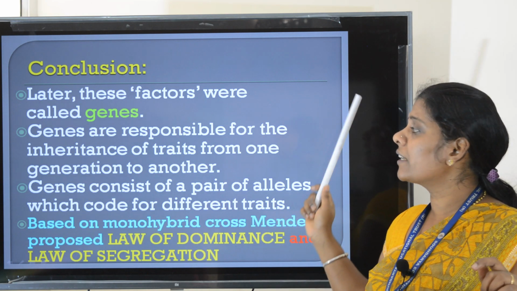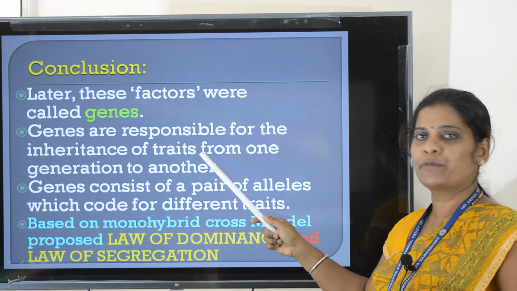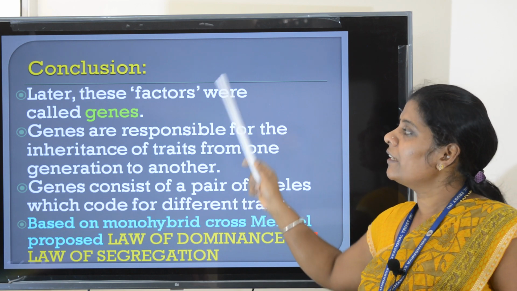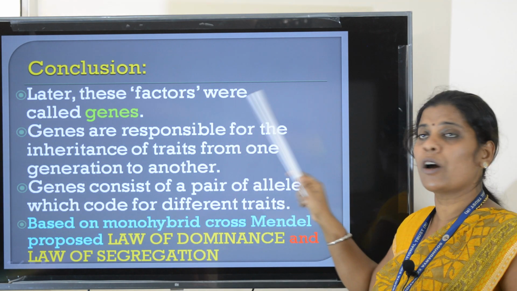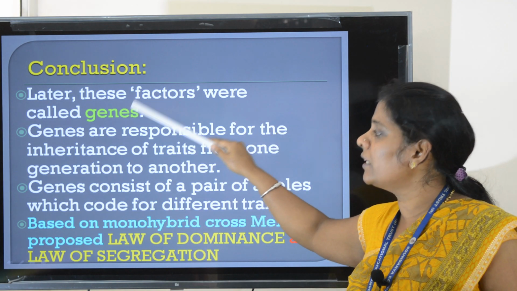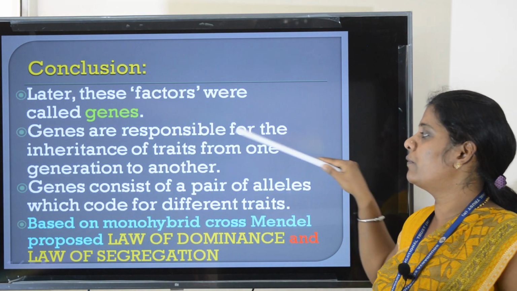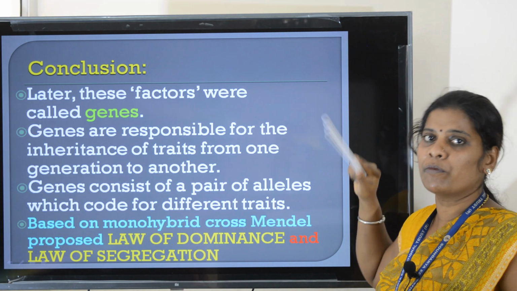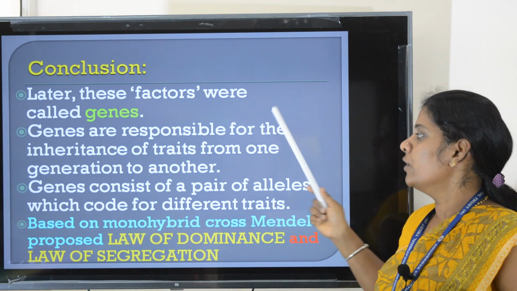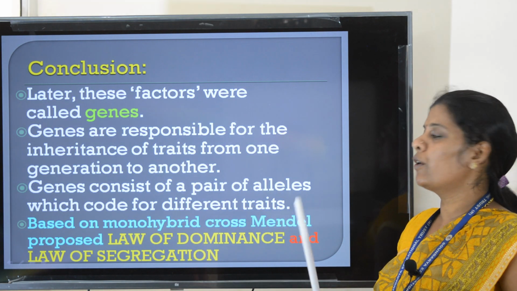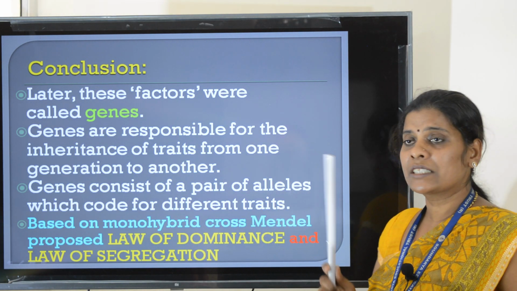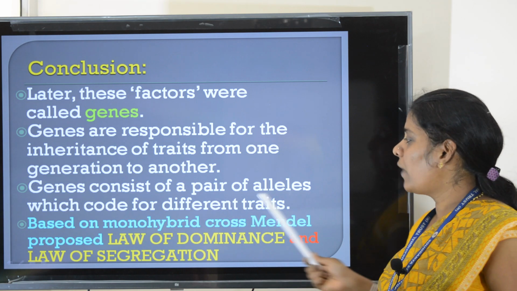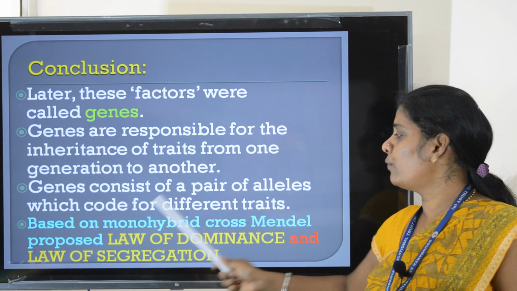Genes are responsible for inheritance of trait. According to Mendel, factors are responsible for inheritance of character. Now we know that factors are nothing but genes, so they are responsible for inheritance of trait from one generation to another. Genes consist of a pair of alleles, this is important, which code for different traits.